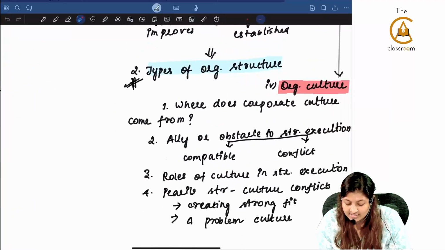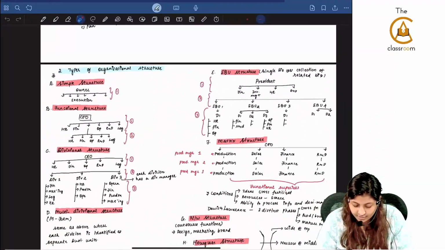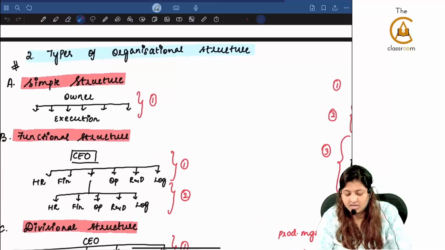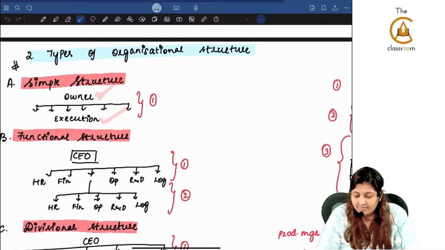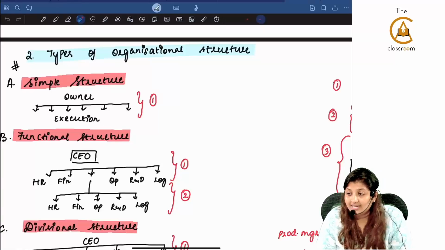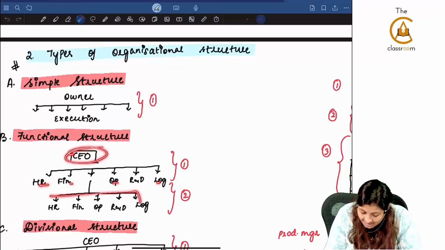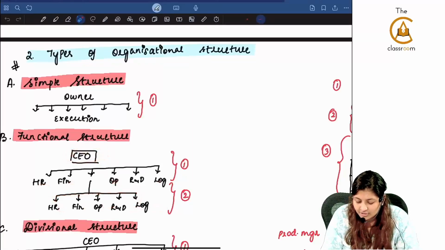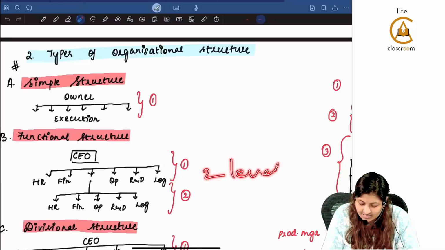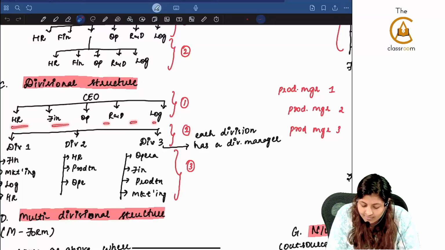Types of organizational structure. Where did we see that? Different types of structures are there. The first one, simple structure, where there is one owner and many people to execute. Example, tea stall and content creators, TikTok stars. Second is functional structure, where there will be one CEO, under him multiple functions, and under them also multiple functions. So there are two levels here. The division, if you see, there will be one CEO and under him there will be multiple functions.